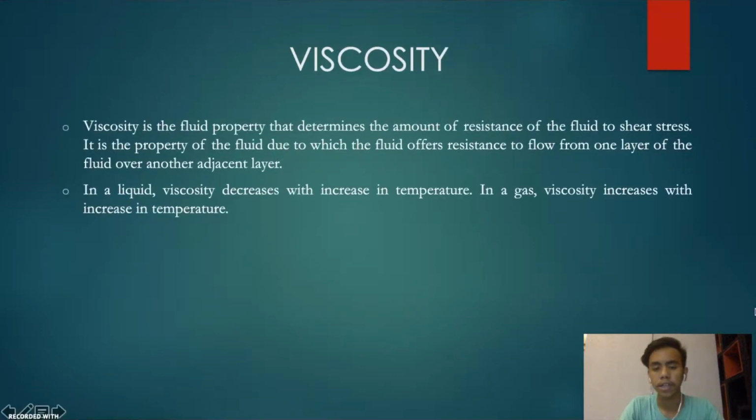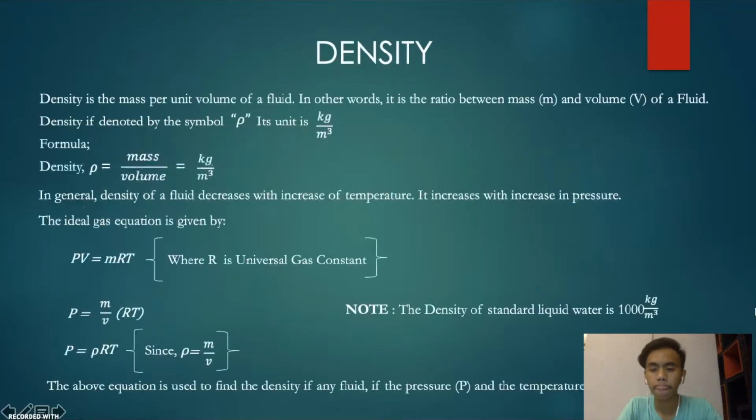First of all, one characteristic is viscosity. Viscosity is the fluid property that determines the amount of resistance of the fluid to shear stress. It is a property of a fluid due to which the fluid offers resistance to flow of one layer of the fluid over another adjacent layer. In a liquid, viscosity decreases with an increase in temperature. In a gas, viscosity increases with an increase in temperature.